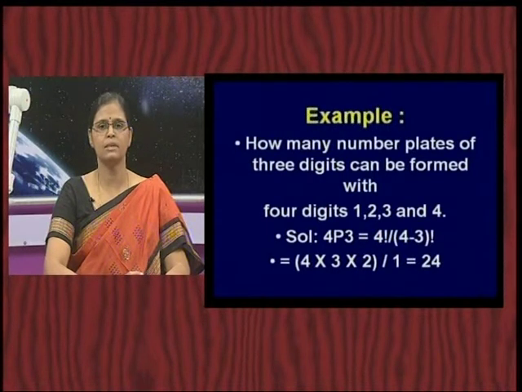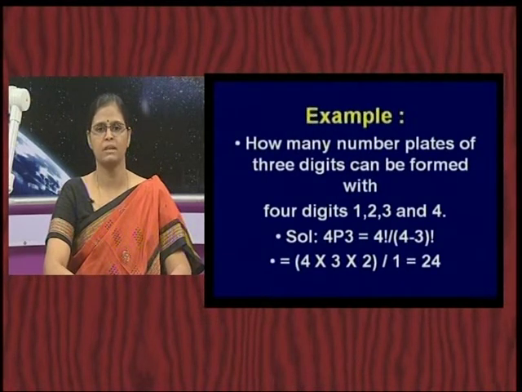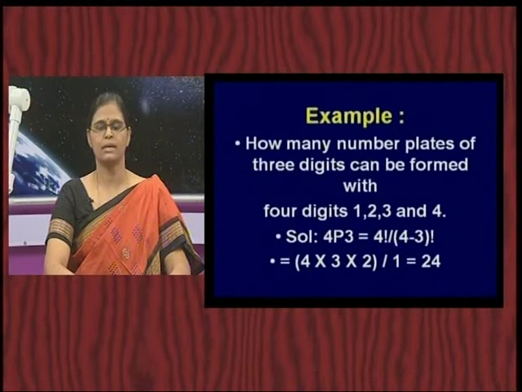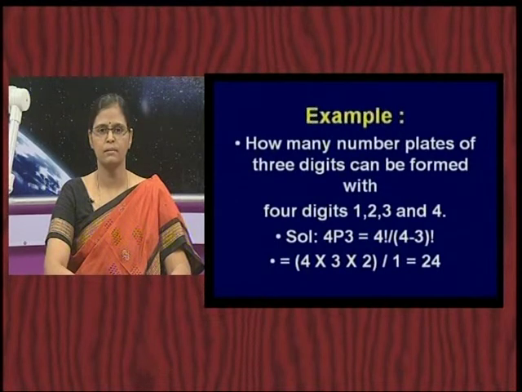So, what is the formula that we are looking at? nPr, that is 4P3. What is it given by? By definition, it has to be 4 factorial divided by (4 minus 3) factorial. So, what is 4 factorial? You write it as multiples from 4 reducing by 1.